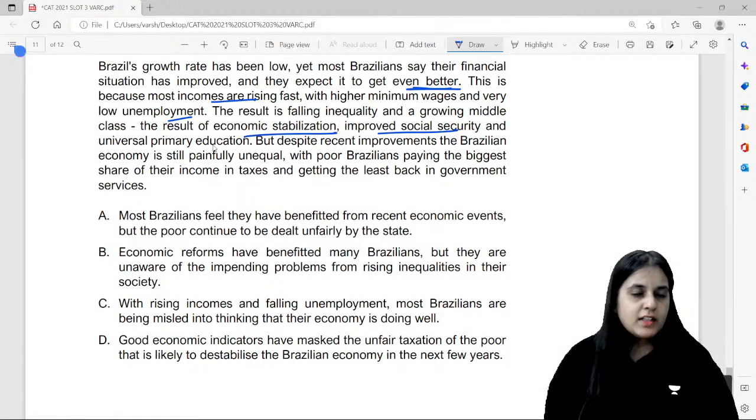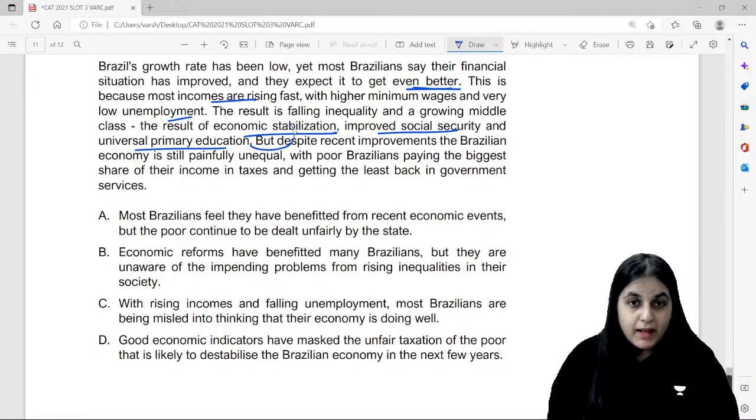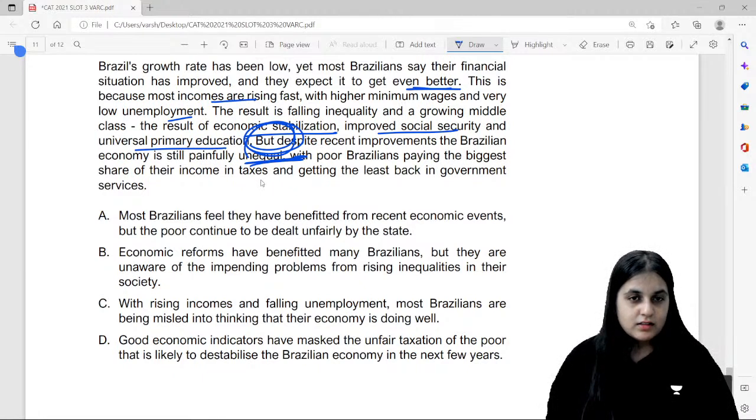Improve social security, economic stabilization, primary education. But despite recent improvements, the Brazilian economy is still painfully unequal. Did you understand the contradiction over here? That it's still painfully unequal. Most Brazilians feel that they have benefited, but the poor continue to be dealt unfairly by the state or by the government.